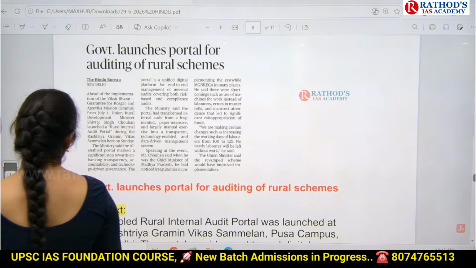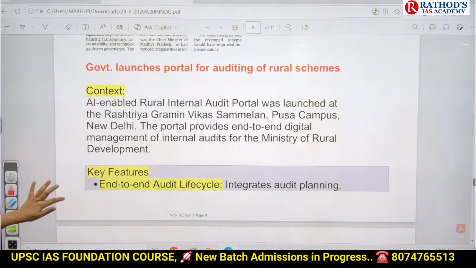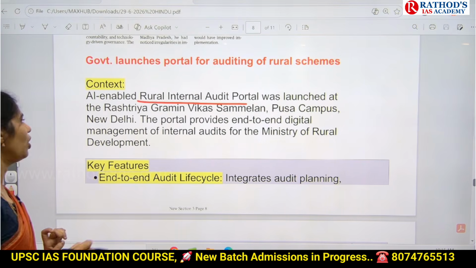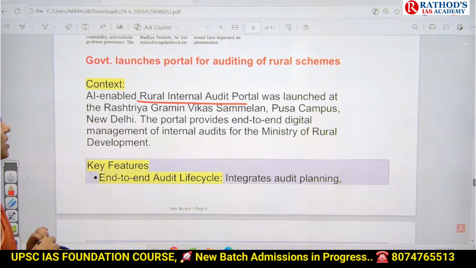Okay, now let us see those important key facts. The AI-enabled Rural Internal Audit Portal was launched at the Rashtriya Gramin Vikas Sammelan in New Delhi.